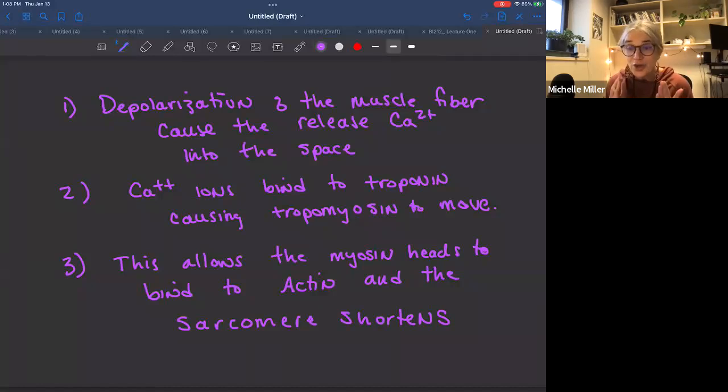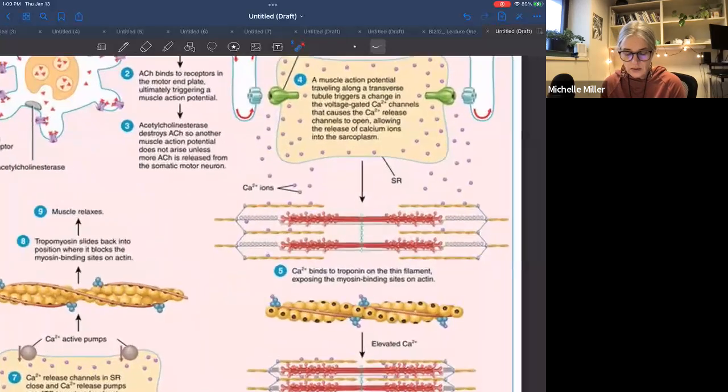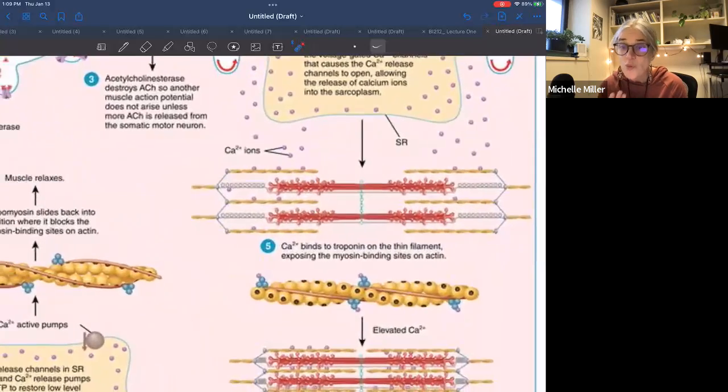So let's go back and look at this image again. Okay, this is the structure in which the, excuse me, I need to point to it. This is the structure where the calcium ions are stored. You do not need to know the name of that. That is actually called the sarcoplasmic reticulum, but don't worry about knowing the name of that. So when depolarization occurs, these calcium ions are released and then they interact with the regulatory proteins.